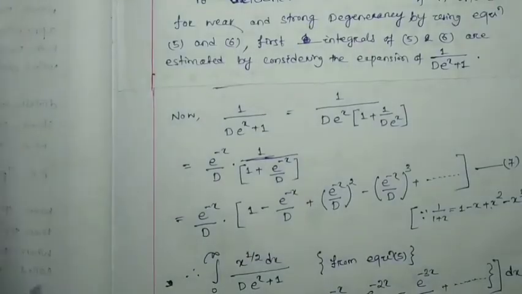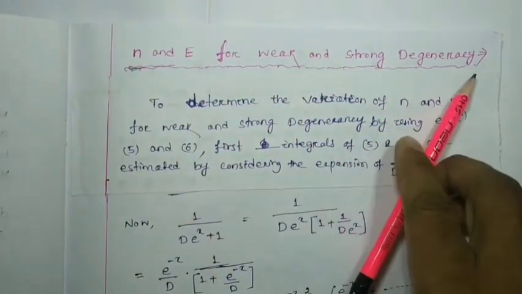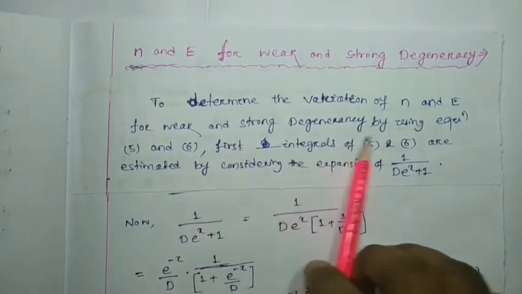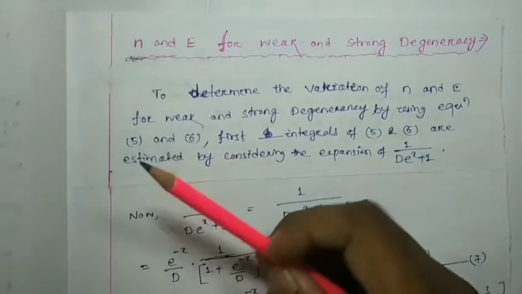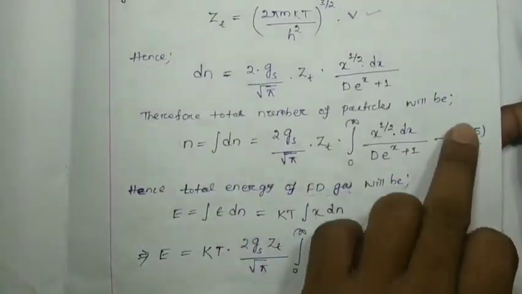Put the heading N and E for weak and strong degeneracy. To determine the variation of N and E for weak and strong degeneracy by using equation numbers 5 and 6, whatever I told, the weak and strong degeneracy can be determined by using 5 and 6.